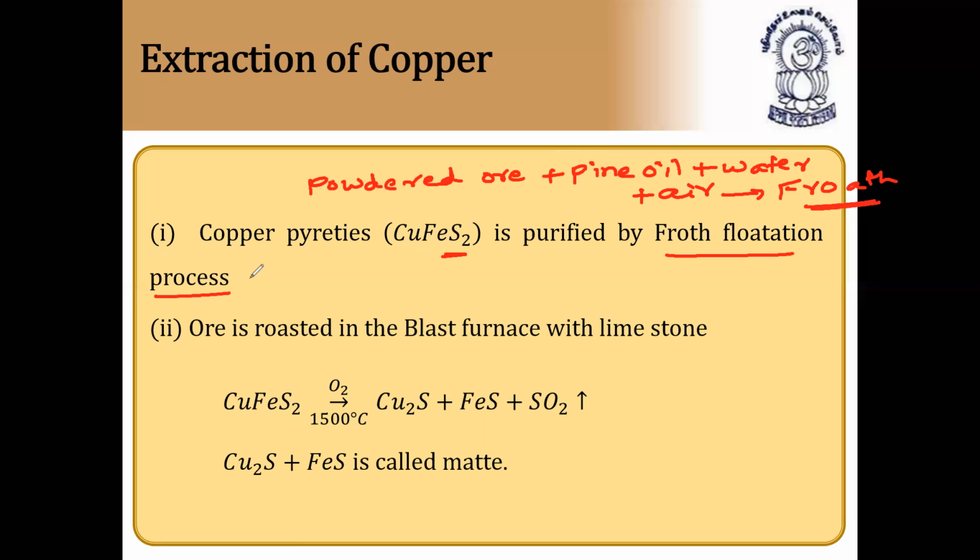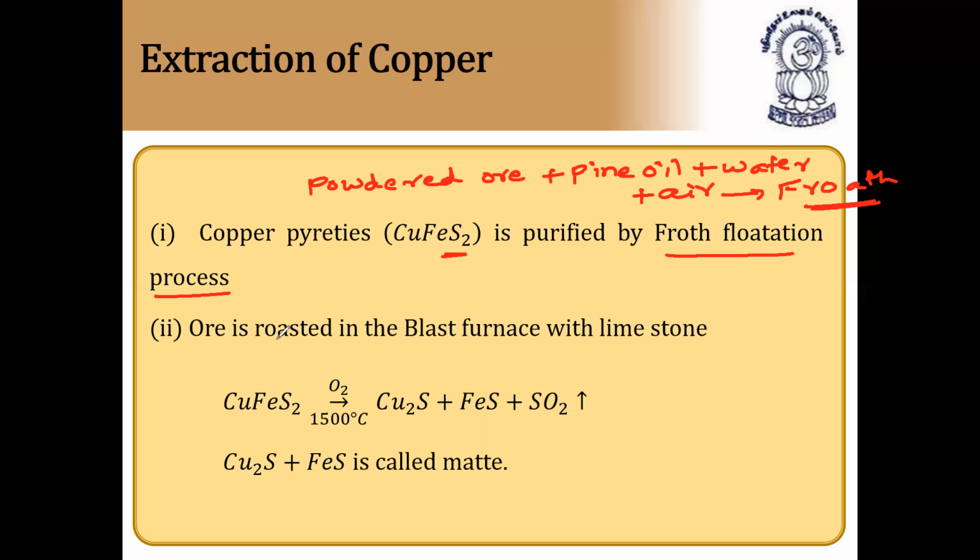To stabilize the froth, we add froth stabilizers. Next, second case: if copper is present as non-sulfide ores, it is concentrated by leaching.